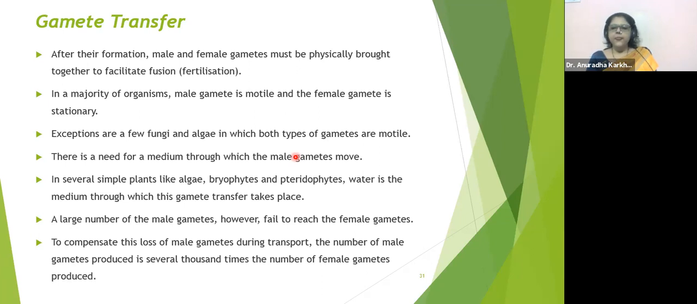Okay. What happens after the gamete fusion in water? Zygote formation. Once the two gametes are fused, it leads to zygote formation. Then embryo formation. Process.